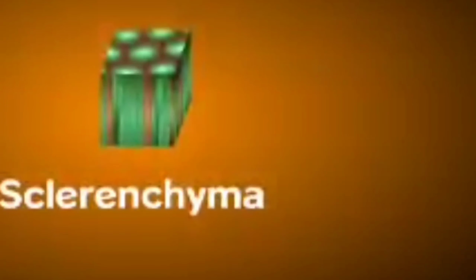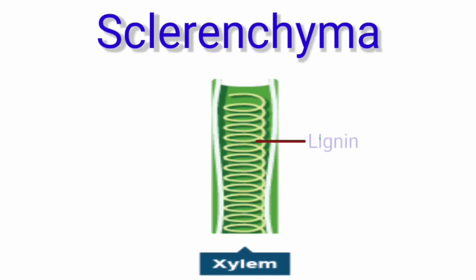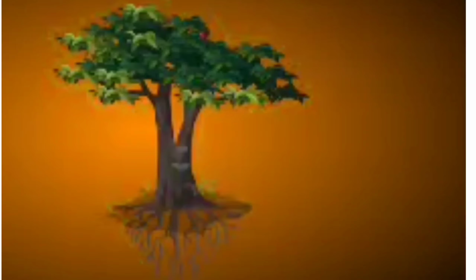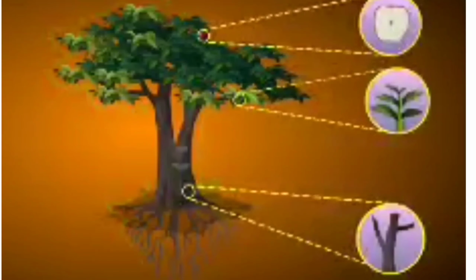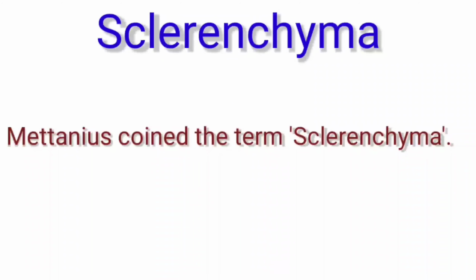Sclerenchyma tissues are dead cells having an extremely thick cell wall containing lignin. Lignin is a chemical substance which acts as cement, and this lignin is impermeable to water. The walls of the tissue where lignin is not deposited form pits, and these pits allow water to pass through. Sclerenchyma tissues protect the plants and are present in stems, leaves and the hard covering of seeds and nuts. And who coined the term sclerenchyma? Yes, Mettenius coined the term sclerenchyma.